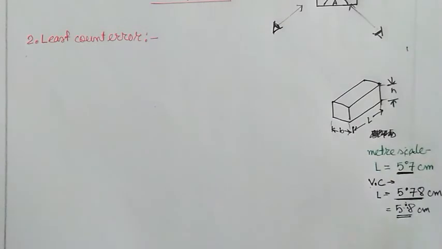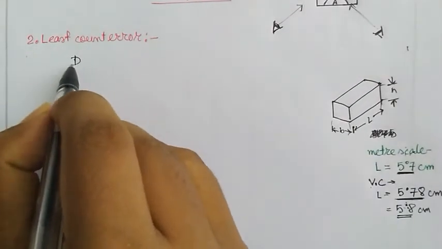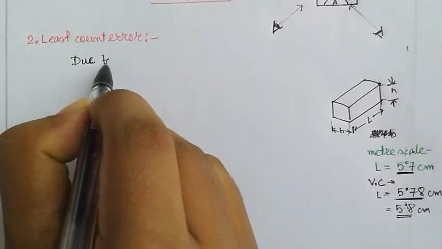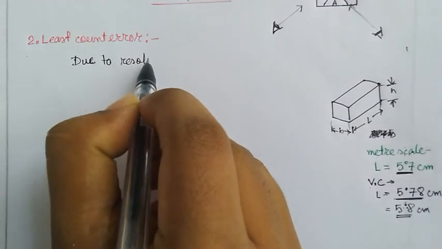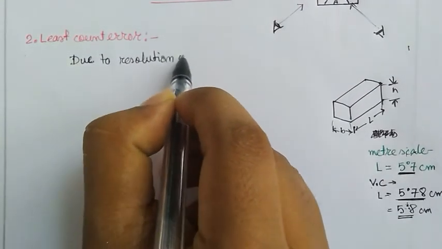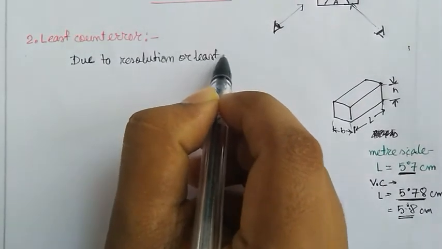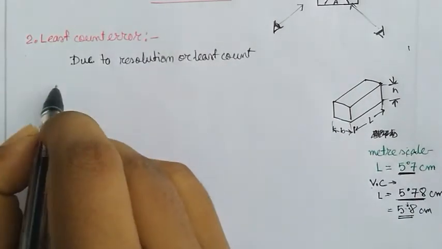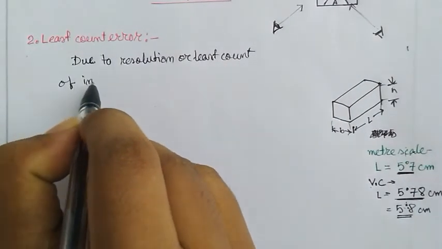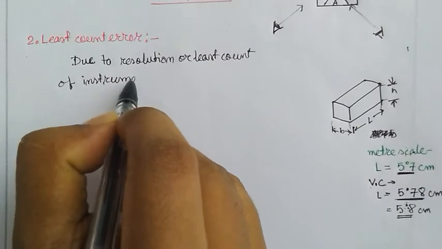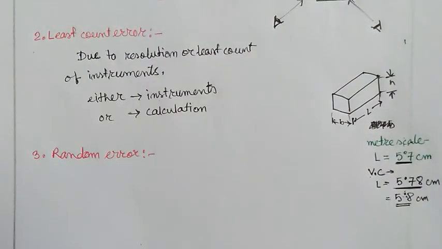So these are the type of errors that are counted in least count error. These occur due to the resolution or least count of instruments. The third type of error is random error.